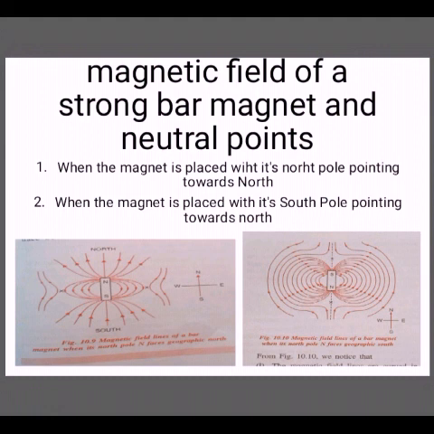Number one, in Figure 10.9 you can see the magnet placed with its north pole pointing towards north. Again, fix a sheet of white paper on a drawing board with the help of brass pins. Mark the north-south direction in the middle of the paper by keeping a compass needle on it. Draw a line along this direction and place a bar magnet on the paper along this line with the north pole pointing towards north. Mark its outline with a fine pencil.